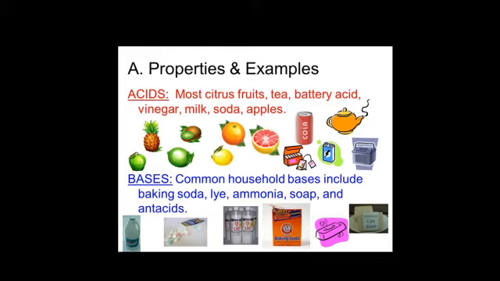Now coming to man-made indicators which are used in the laboratories: methyl orange and phenolphthalein. You can see here, children, methyl orange changes into pink color in acidic medium and changes into orange in basic medium. And phenolphthalein changes into colorless in acidic medium and pink in the basic medium.